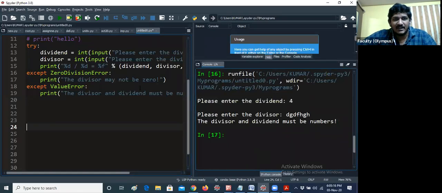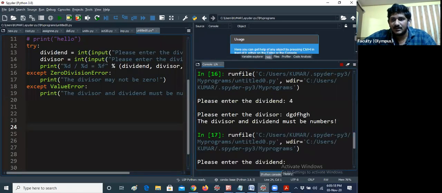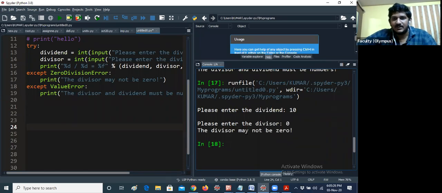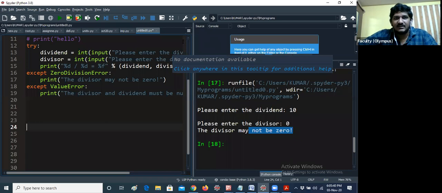Now let me run the same program. Instead of a string, I'm giving 0 now. Okay. So now I'm entering the program. The divisor may not be 0. Okay. The divisor may not be 0. It is getting like that because here I'm adding this, because it is handling the zero division error in that particular exception, because the compiler automatically knows which exception occurred in the particular statement.